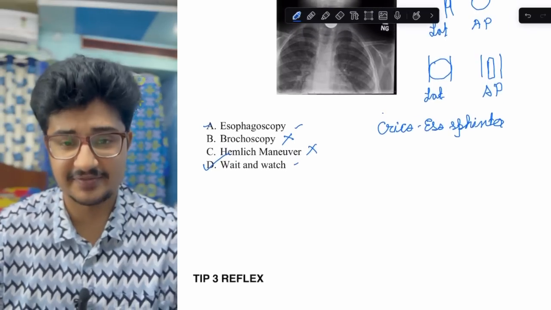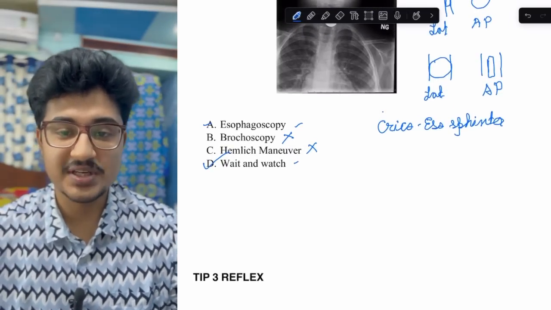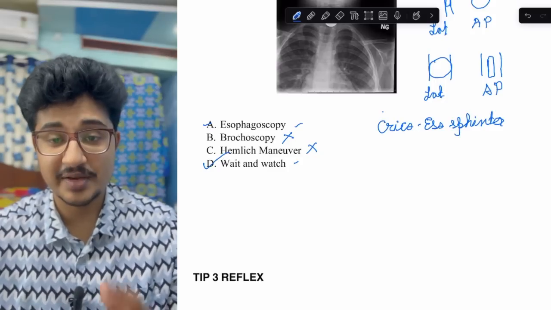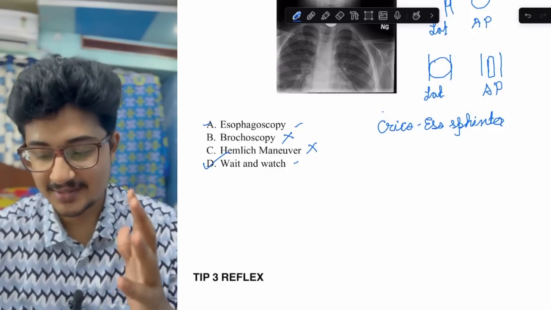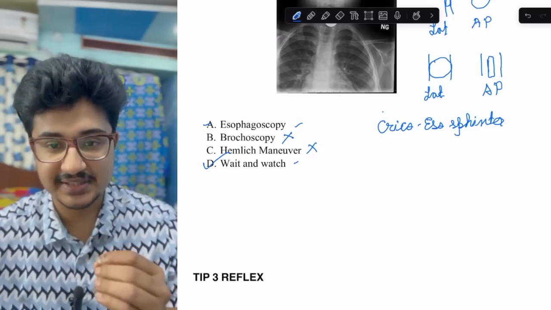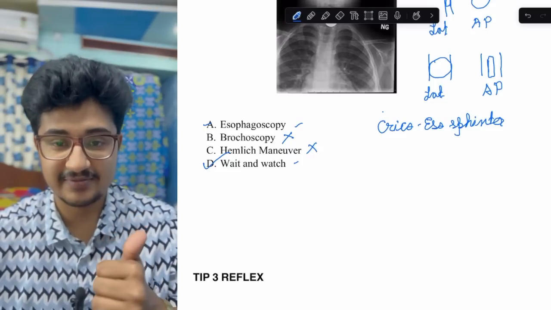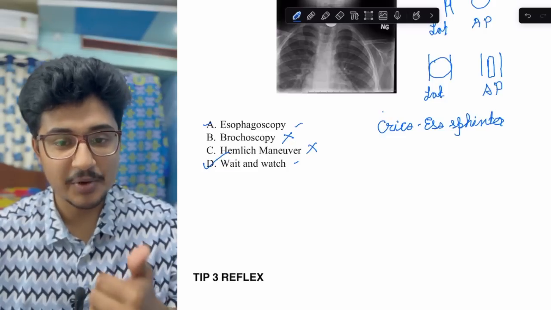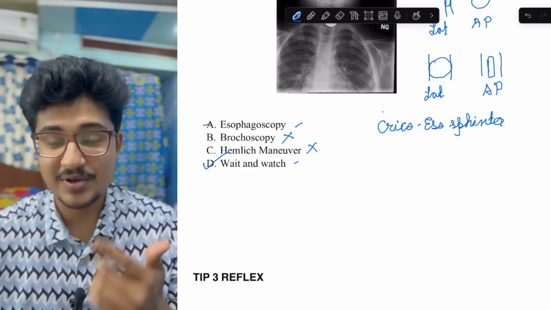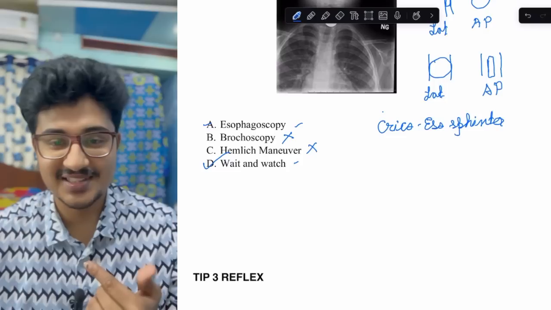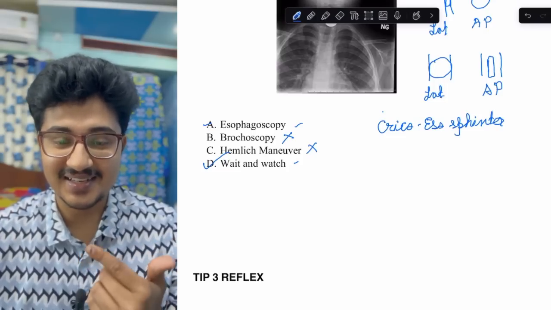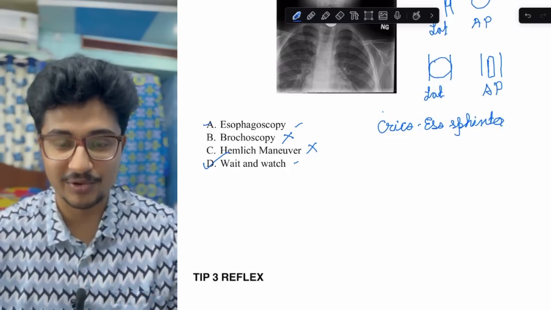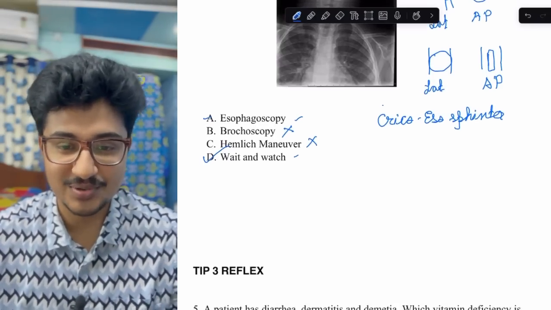Tip 3 is reflex. Some questions we need to solve by reflex, that we have practiced this question so many times and there is no twist in the question, that we can solve it by reflex. I also told that I had solved some of the questions by reflex when I gave the marrow mock. If you have not seen the video, you can see that after 1 year I gave the marrow mock and how much score I got. You can see the video.